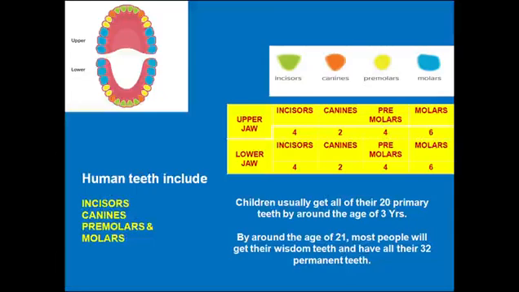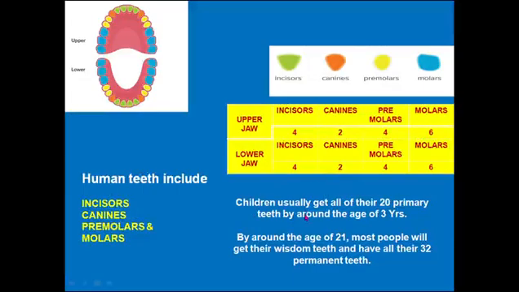There are 4 types of teeth in our body. Generally, children get all of the 20 primary teeth. The primary teeth means the teeth which are formed in childhood.